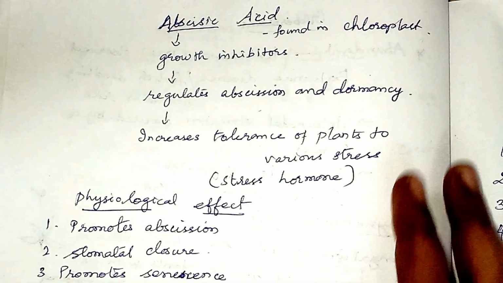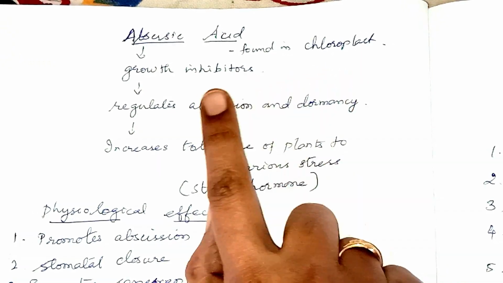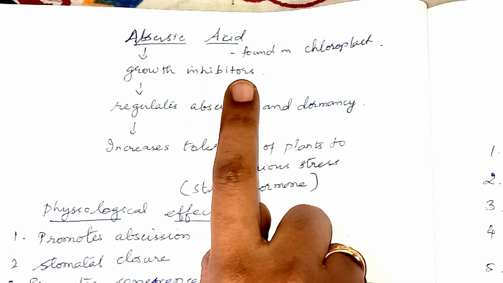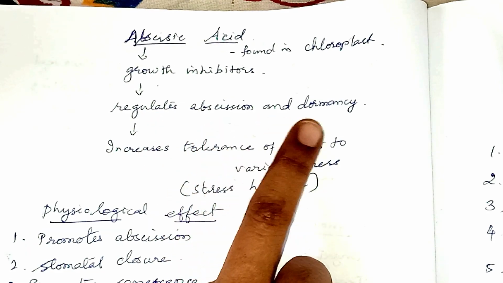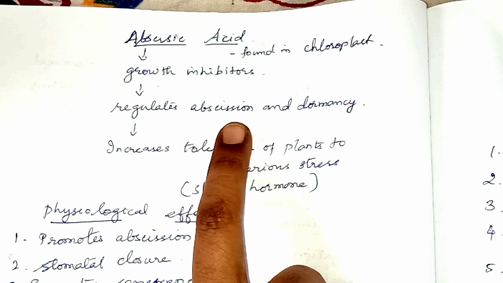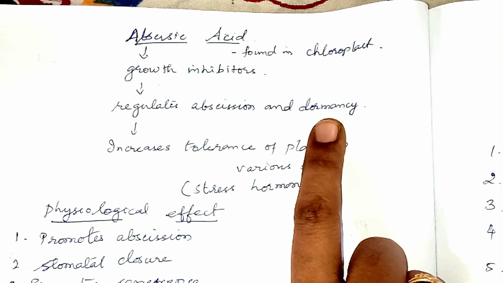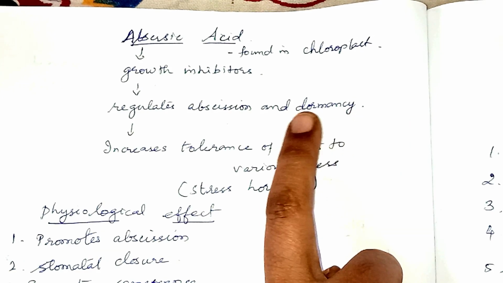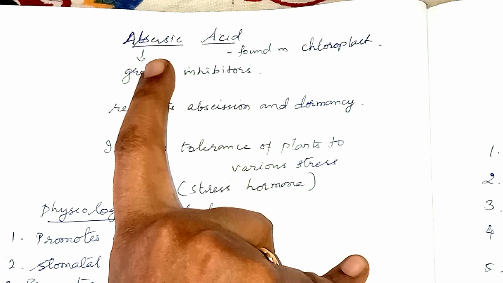The hormone is abscisic acid, and it is found in the chloroplast of the plant, and it is a growth inhibitor. Inhibitor means it prevents or stops the growth of the plant at certain stages, and it regulates abscission and dormancy. What do you mean by abscission? Abscission means separation of the leaves, flowers, fruits from the branches of the plants. And dormancy means the bud will not be growing. The bud will be present in the plant, but it will be kept inside the plant without growth, and it is regulated by abscisic acid.